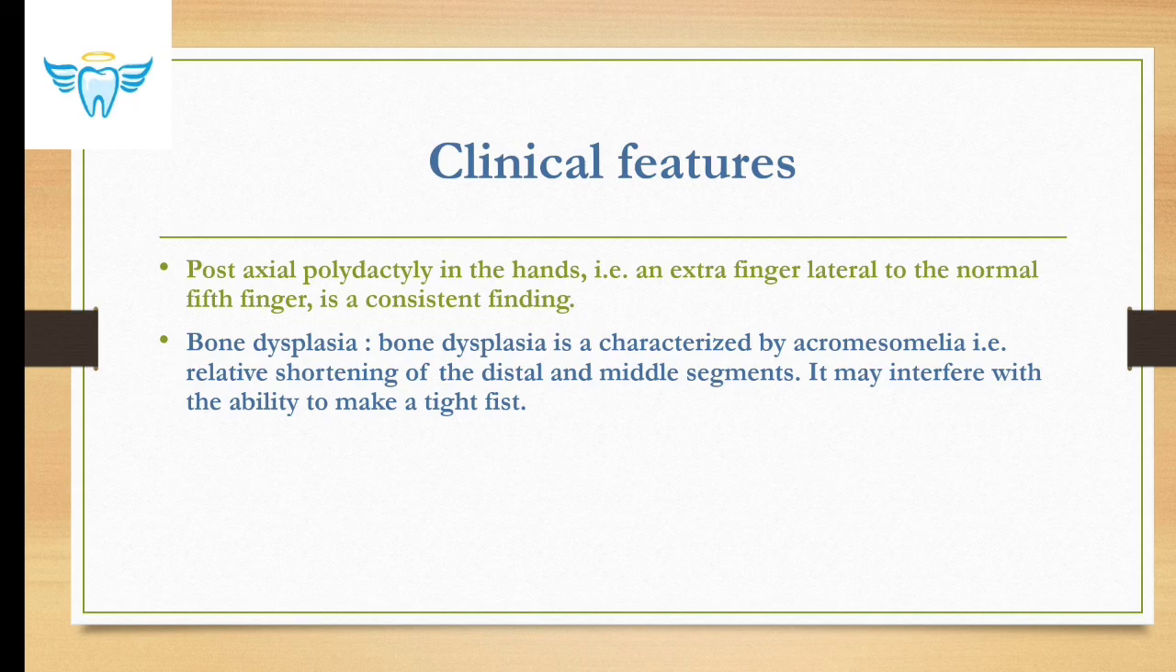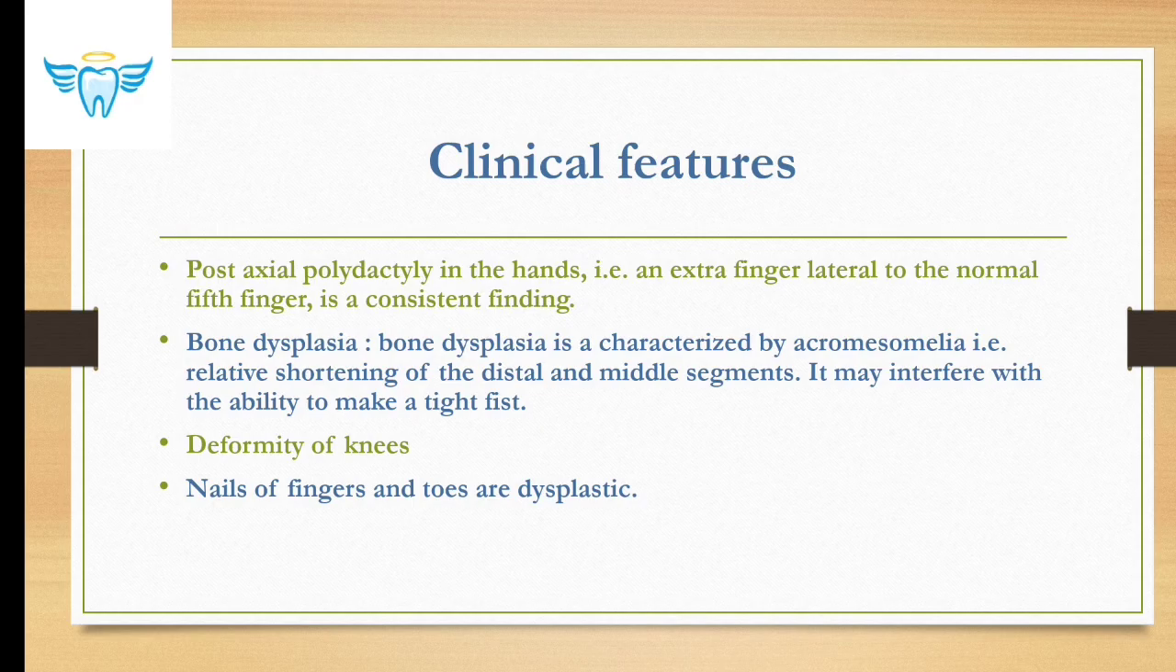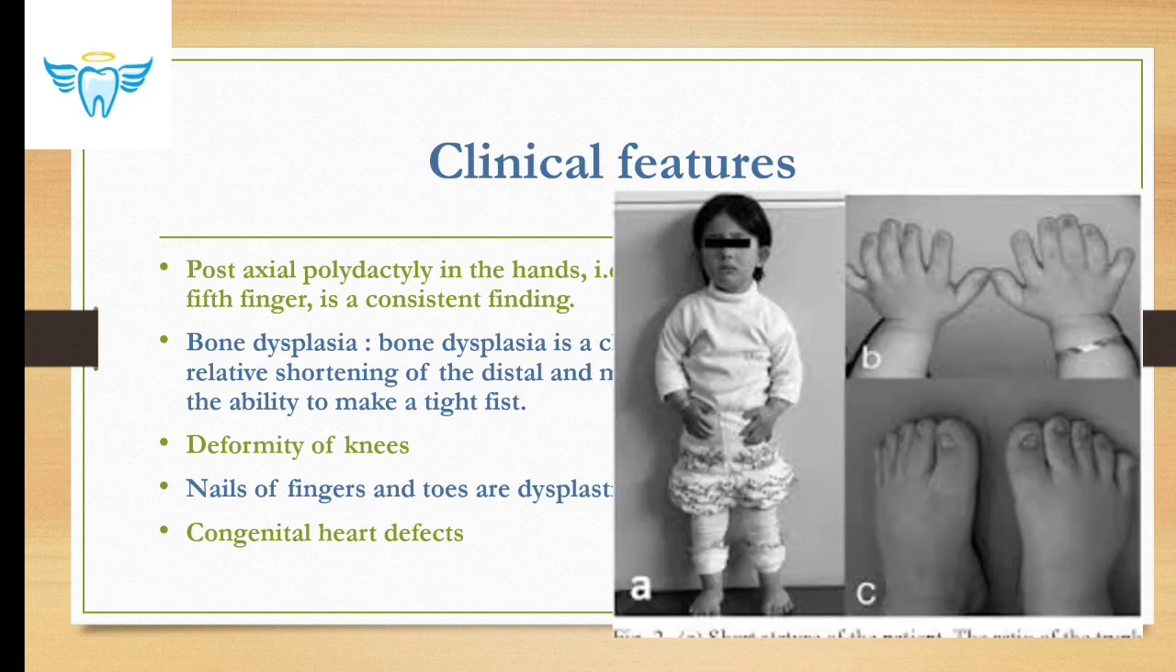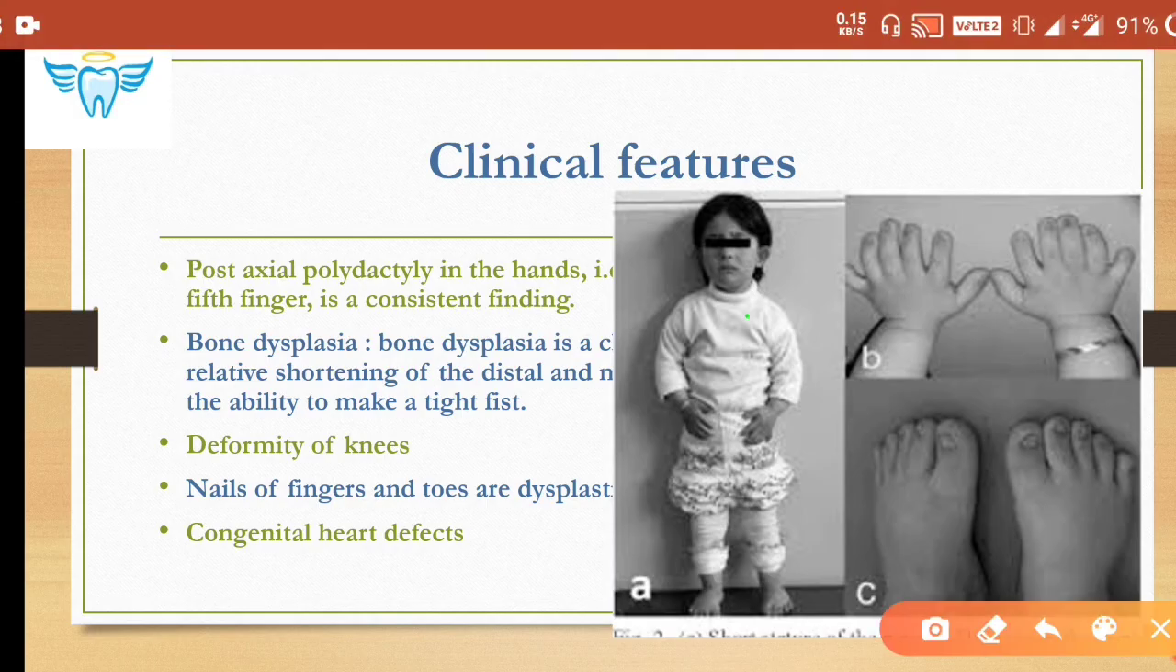So what you have to remember from this point is there is a bone dysplasia, okay, which is characterized by acromesomelia, and there is deformity of knees, nails and fingers and toes are dysplastic because they are of ectodermal origin, right? Then congenital heart defects are also seen. In this picture you can see the polydactyly, right, in the hands and in the feet as well, right?